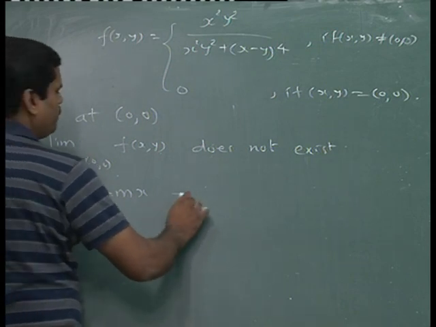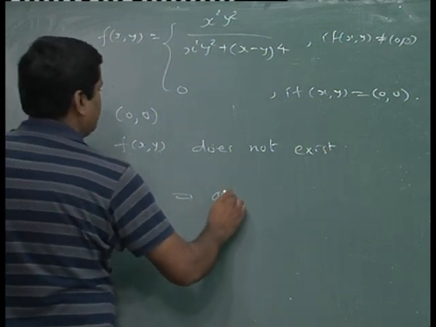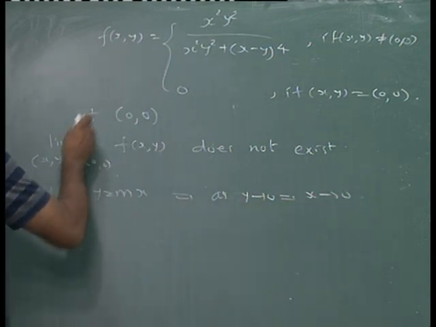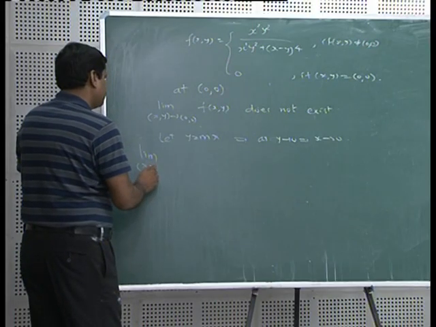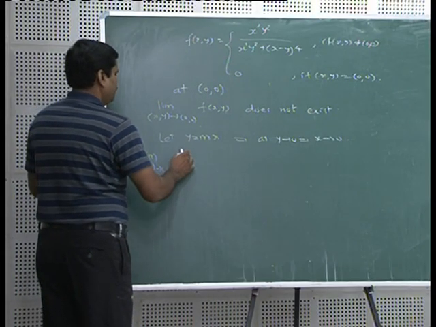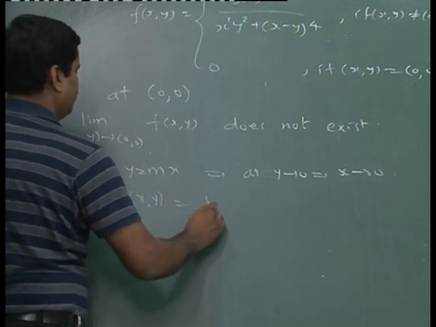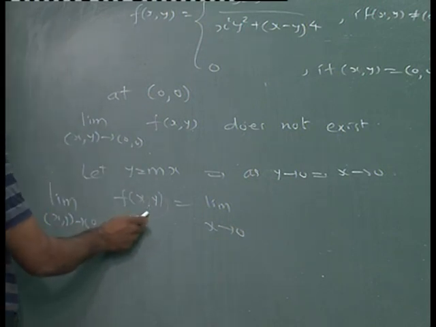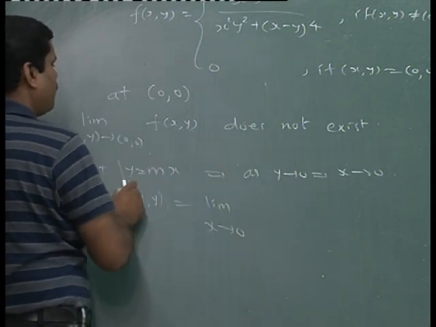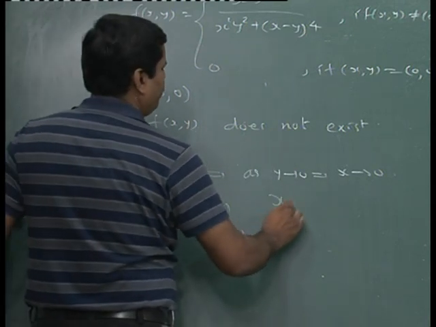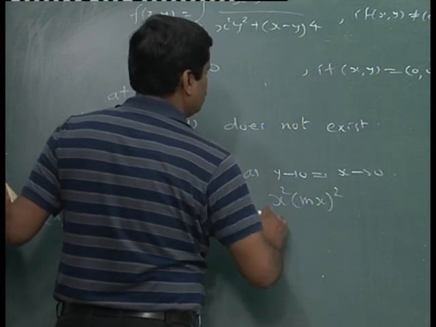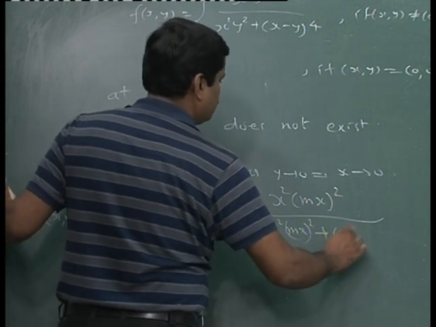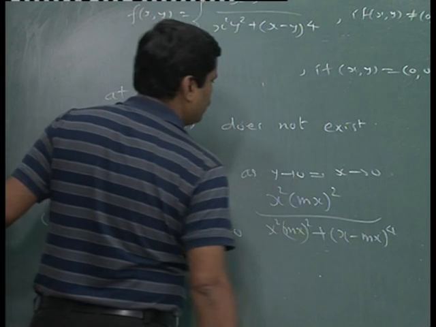Then, as you know, if I substitute y equal to mx, as y tends to 0, we have x tends to 0. So, the limit of f(x, y) as (x, y) tends to (0, 0), now you can convert using this substitution as limit x tends to 0. What I am going to do is, in this function f of x comma y, which is this formula, I will put y equal to mx. So, it will be x square (mx) whole square upon x square (mx) square plus (x minus mx) whole raised to 4.